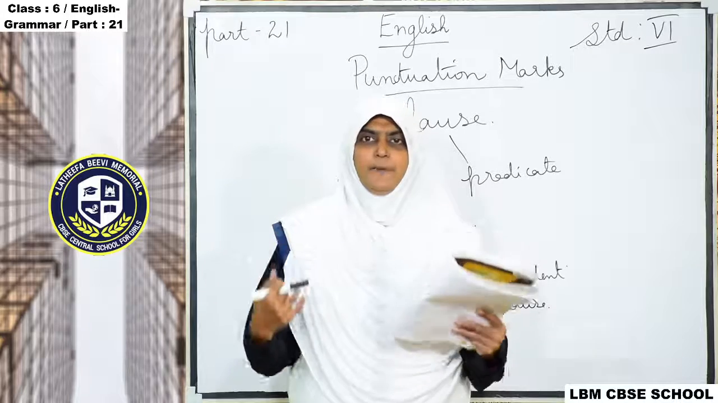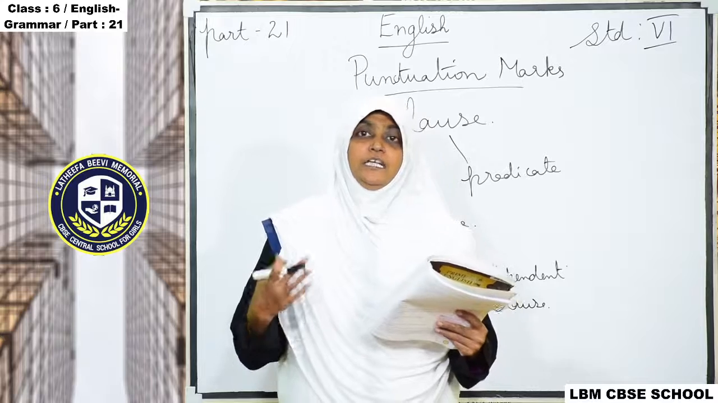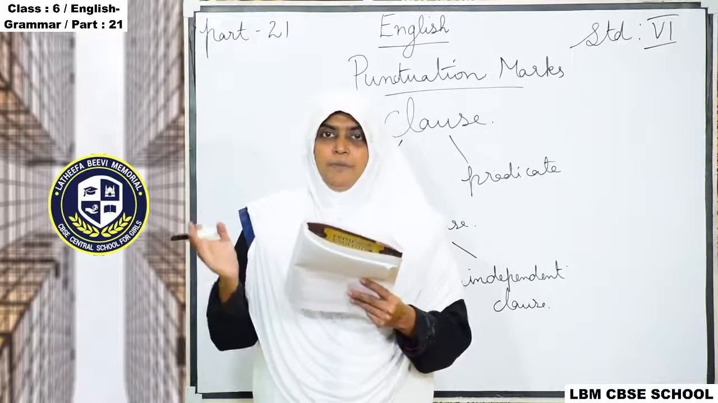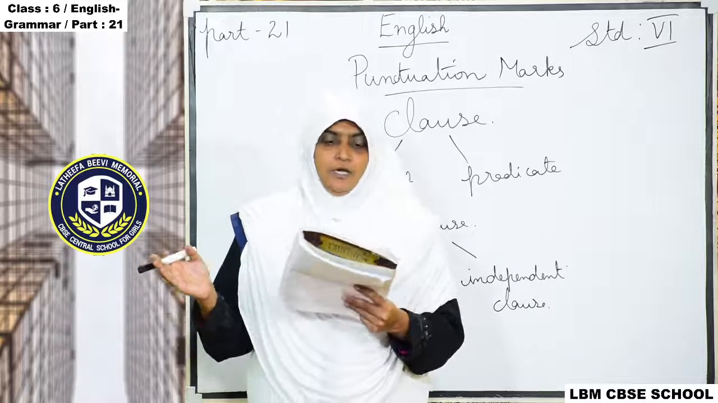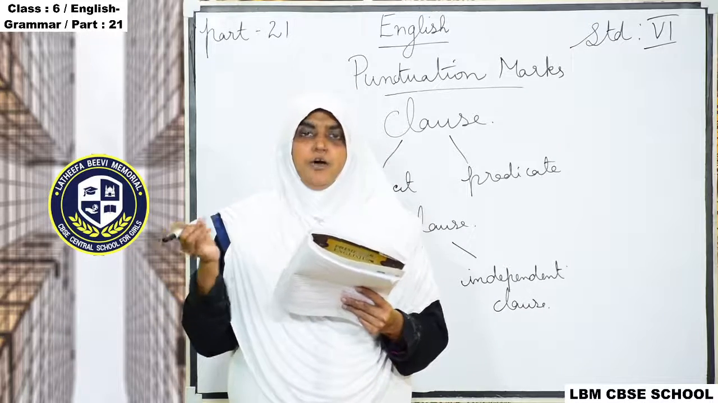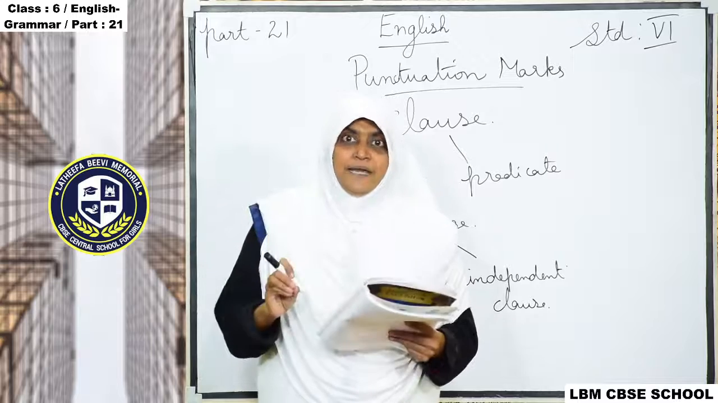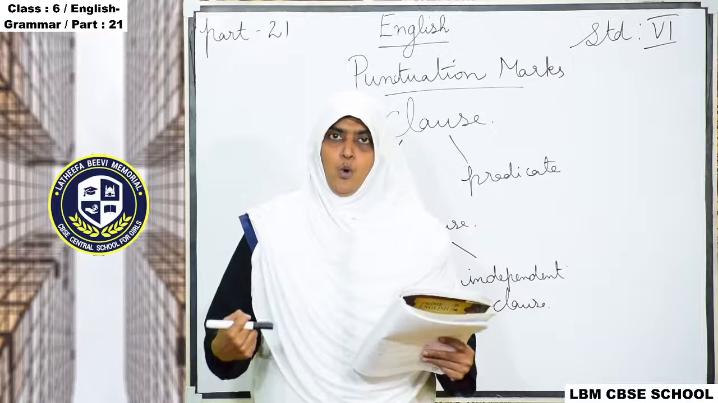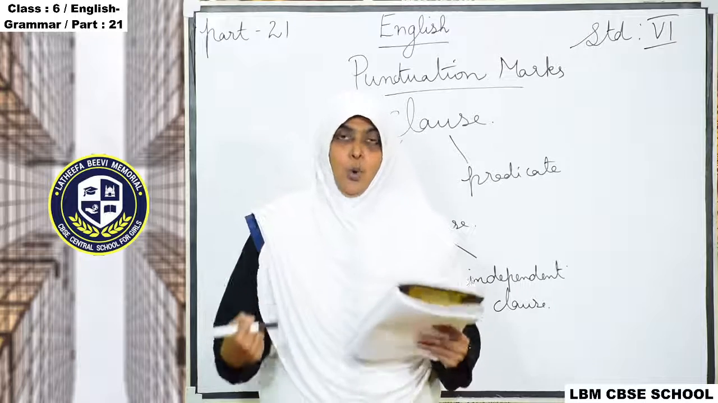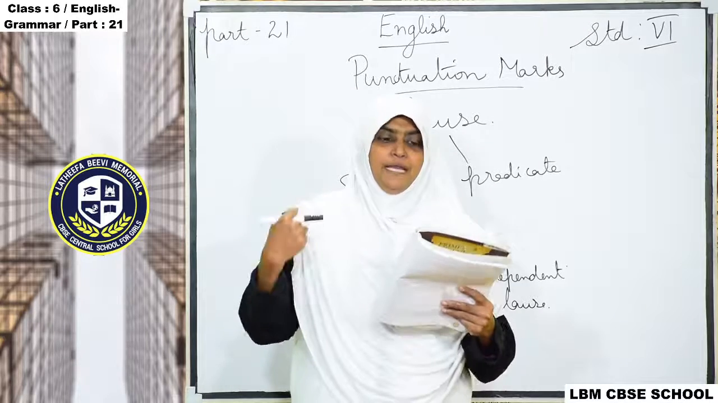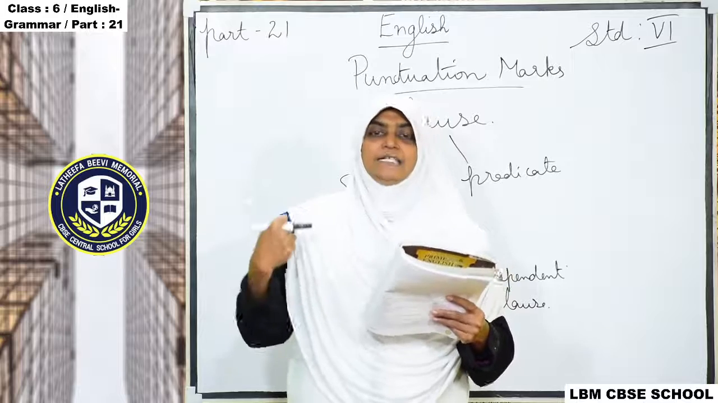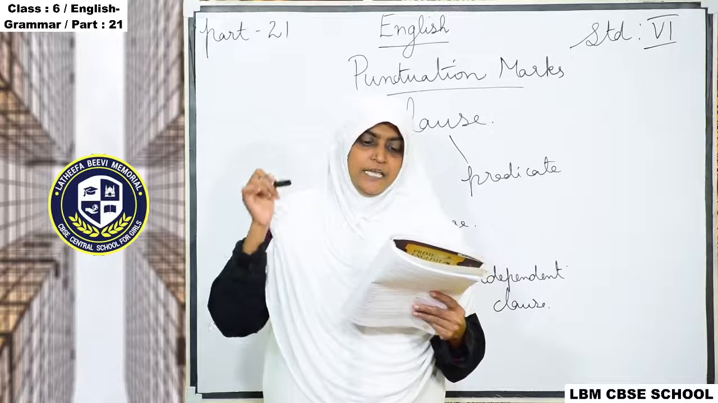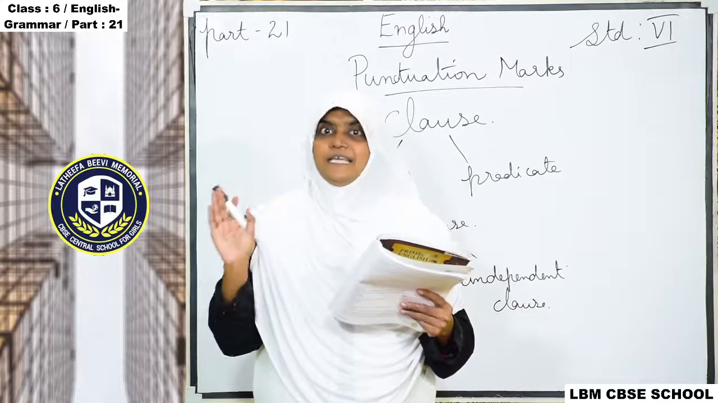Independent means what? Dependent means we are depending on another sentence. We are in need of that. But an independent clause has no need of that. It stands on its own. That is the meaning. An independent clause can function by itself. A dependent clause cannot function by itself.